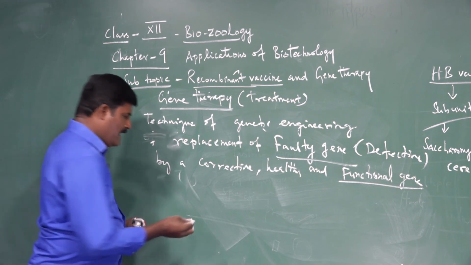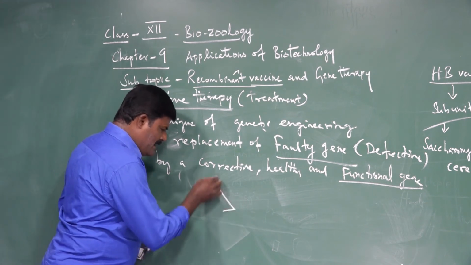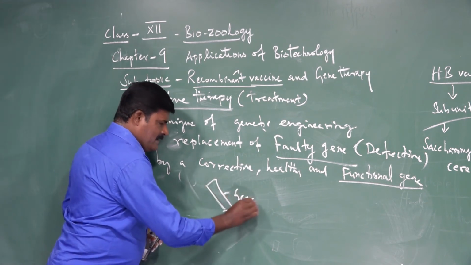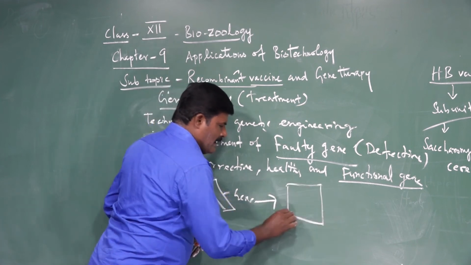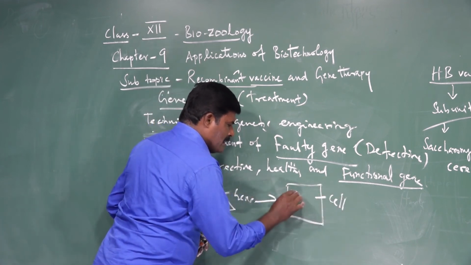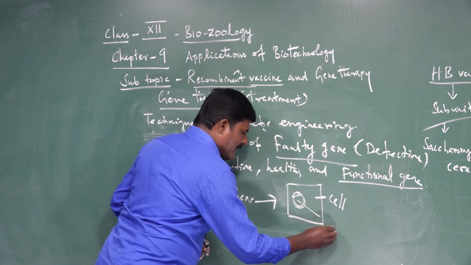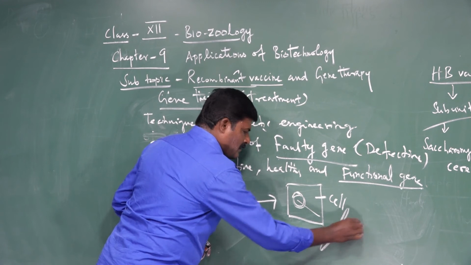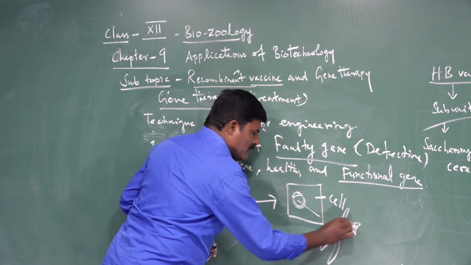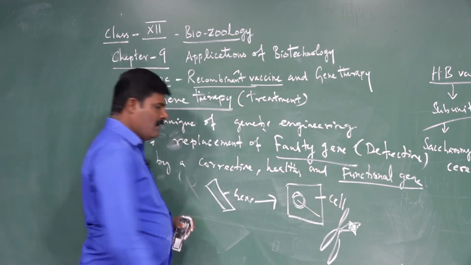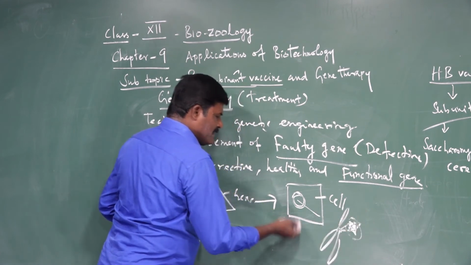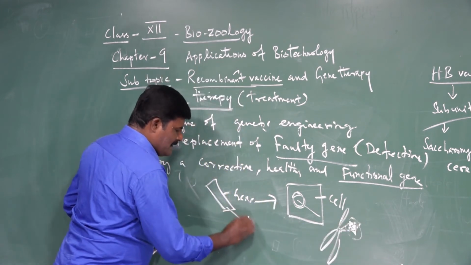The gene is inserted into the cell, and the cell contains a defective gene. This defective, faulty part is replaced by the normal gene.